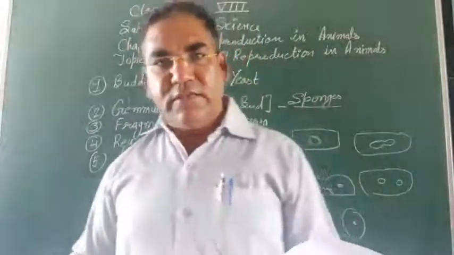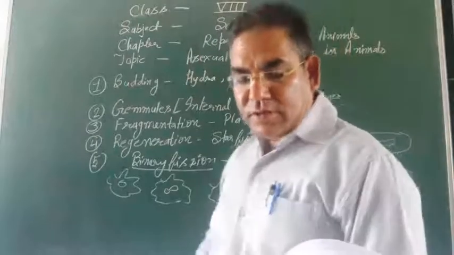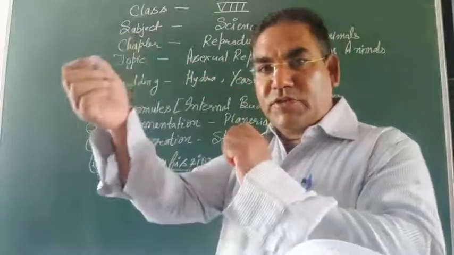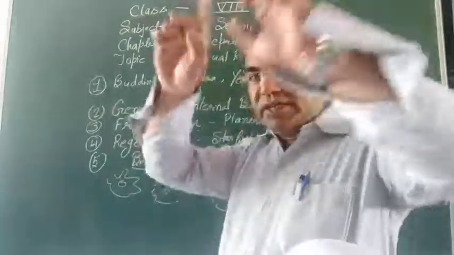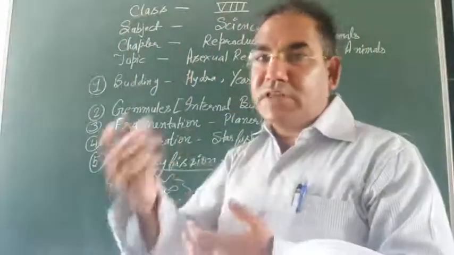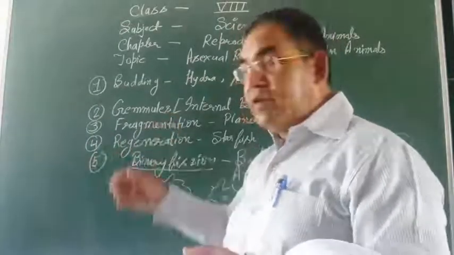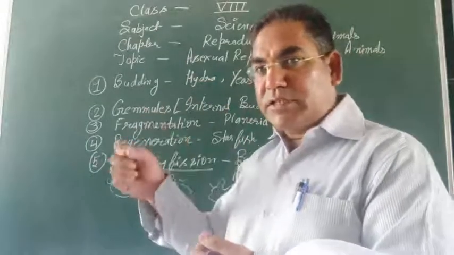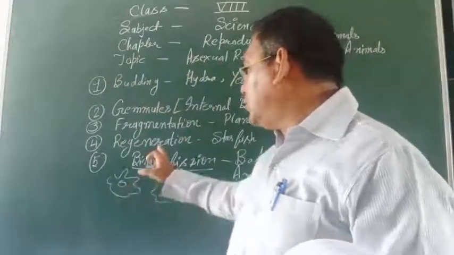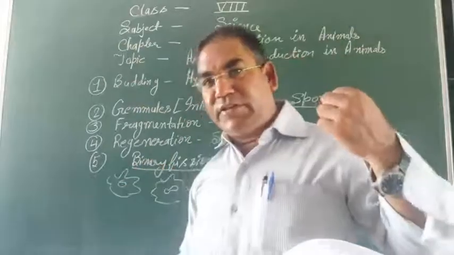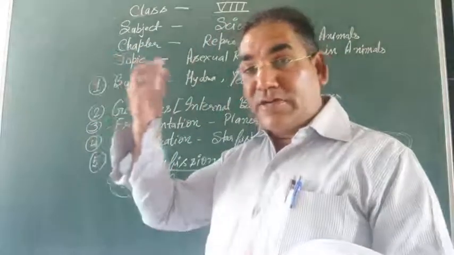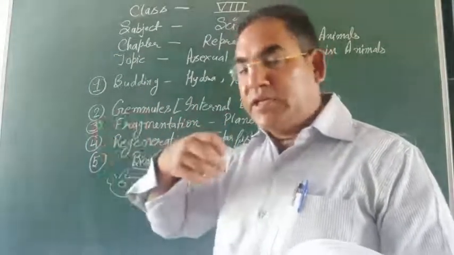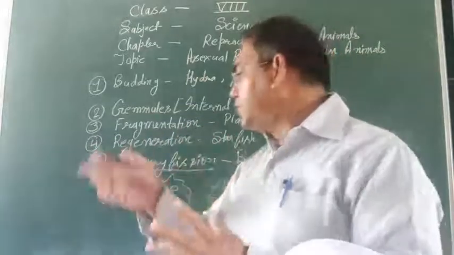So once again, revise. Asexual reproduction, number one, budding, a small projection develops. Gemmules, internal budding, a method of perennation. Fragmentation, the body breaks down into small pieces and each piece develops into a new organism. Regeneration, in case of starfish, the arm with the central disc breaks down and develops into a new organism.